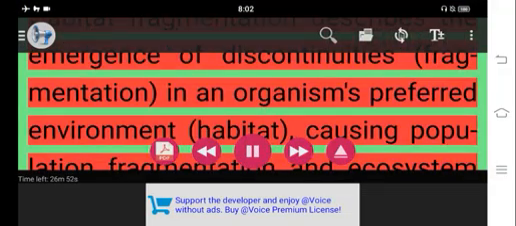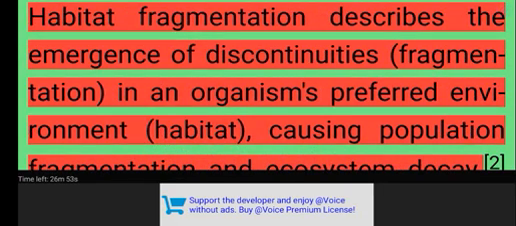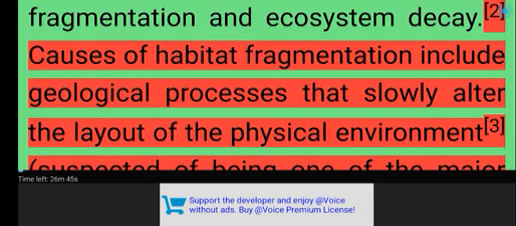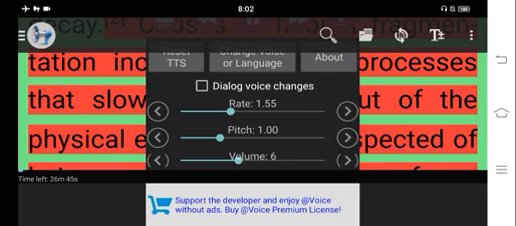Habitat fragmentation. Habitat fragmentation describes the emergence of discontinuities in an organism's preferred environment, habitat, causing population fragmentation and ecosystem decay. Two causes of habitat fragmentation include geological processes that slowly alter the layout of the physical environment.